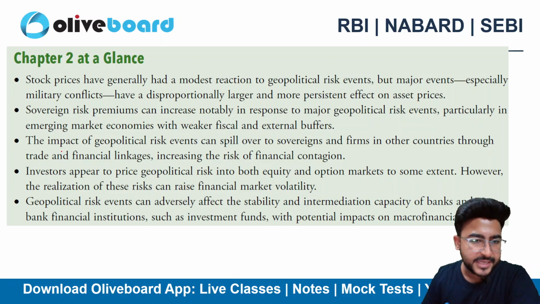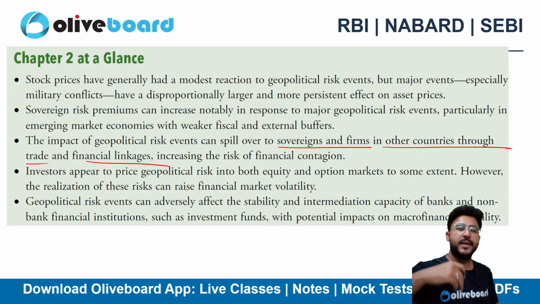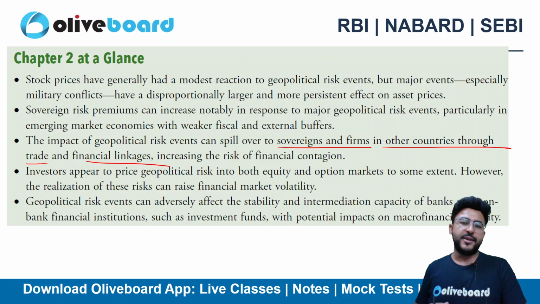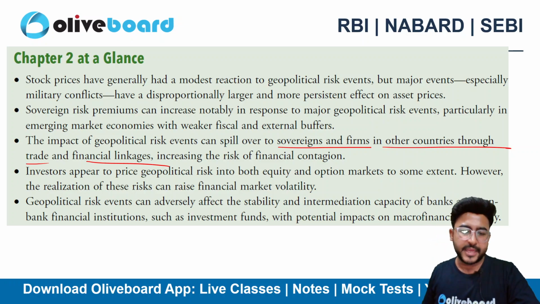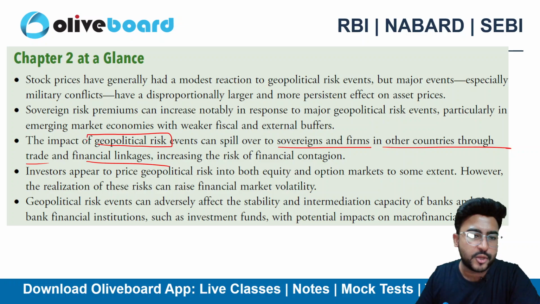The next key highlight is that the impact of geopolitical risk events can spill over to the sovereign and firms in other countries as well through trade and financial linkages. Let's suppose India is facing a problem. Definitely the linked economies that are highly dependent on India or doing trade with India will also feel the heat because of the geopolitical risk. So all the economies are nowadays interconnected.